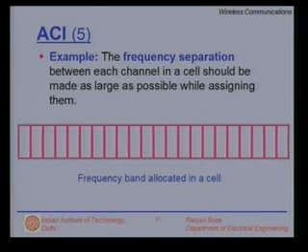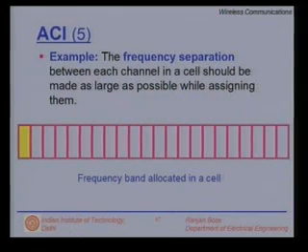Now, it is early in the morning and the first user requests for a channel. So, I, as a person who is trying to assign different channels, give, say, the first channel. It could be any one of the channels, and I have picked the first channel. Clearly, when the second request comes, I should not give the second band here, neither the third band. In fact, I should give the most farthest apart. So, I will give the second user the second band, which is the farthest apart.